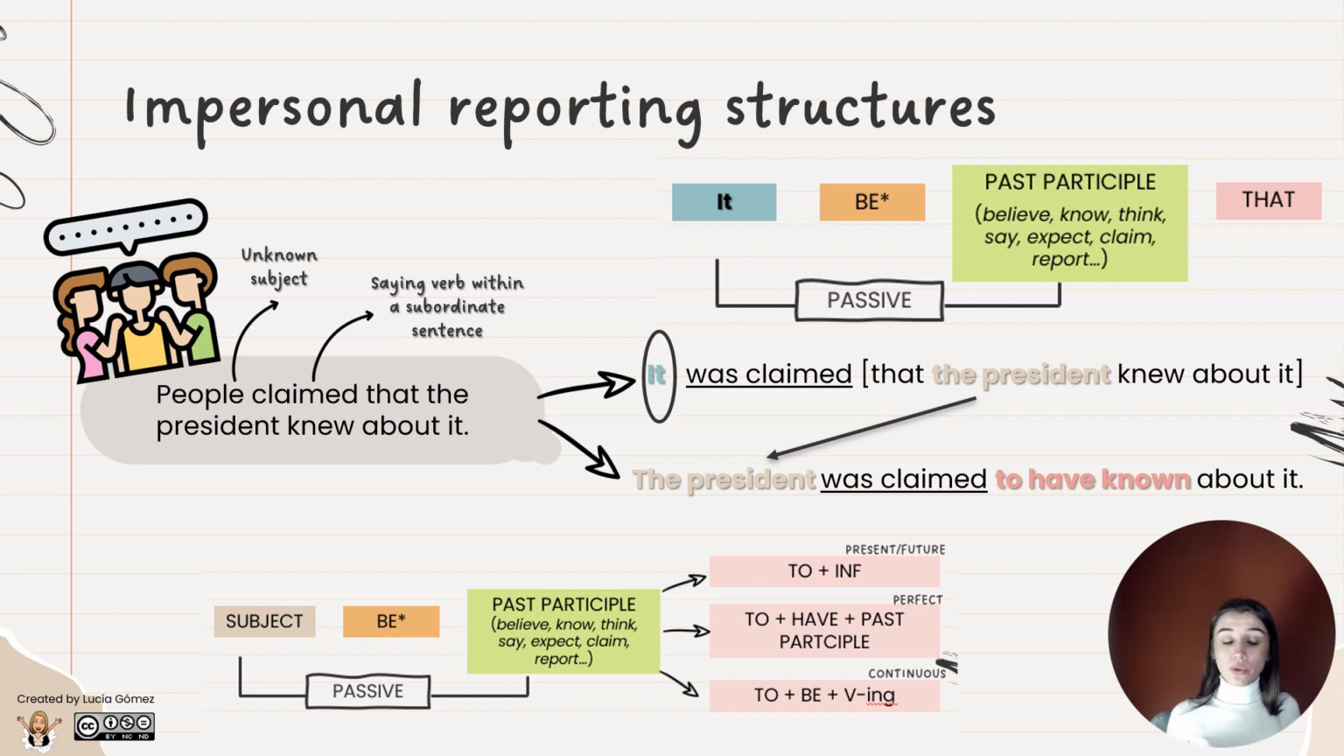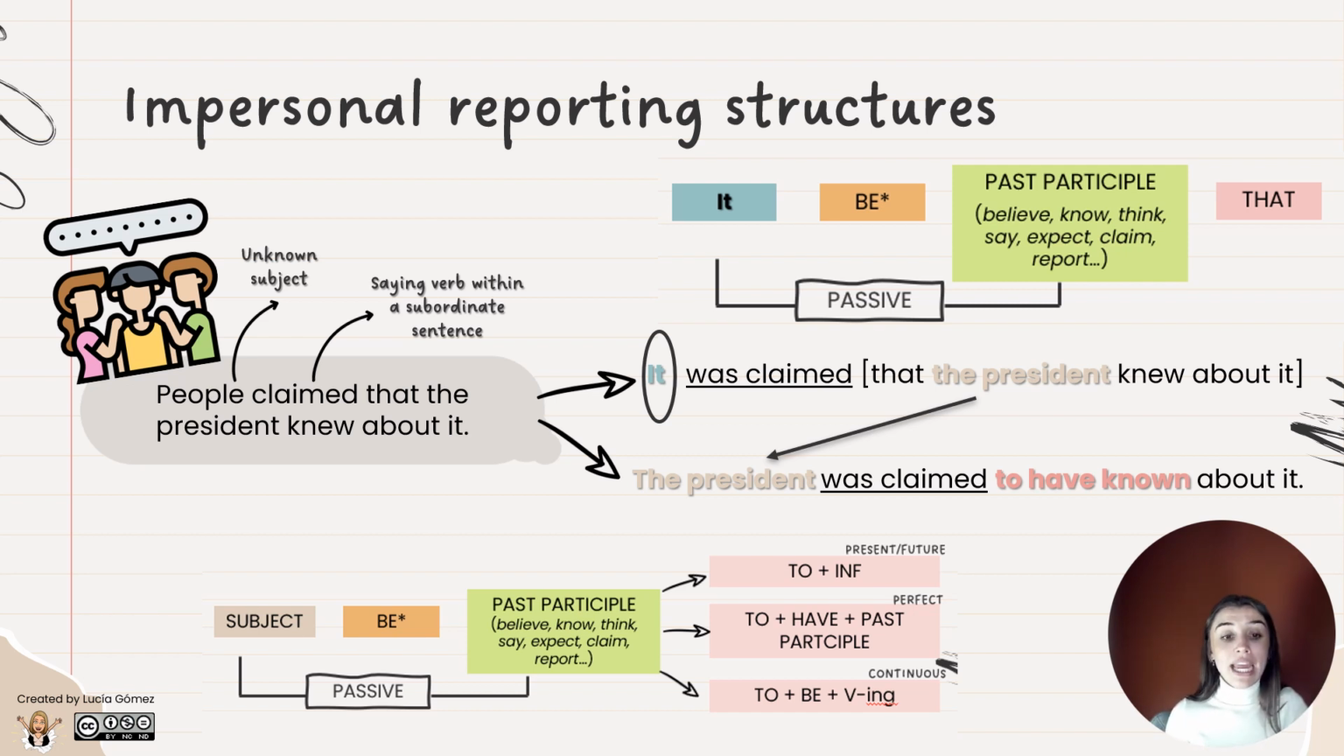en español no tiene ningún tipo de correspondencia, pero sí que existiría en inglés. Si yo me canso de poner it delante porque no me aporta nada, podría coger el sujeto de la subordinada, as we've previously seen, I place it at the beginning and I maintain the saying or thinking verb into, well, in this case, into its past form, but using a passive, and then I insert the to sentence, ¿ok?